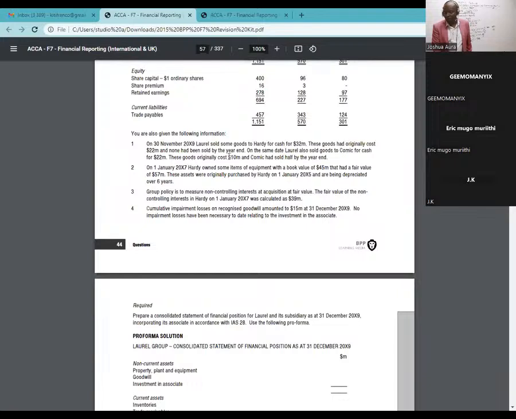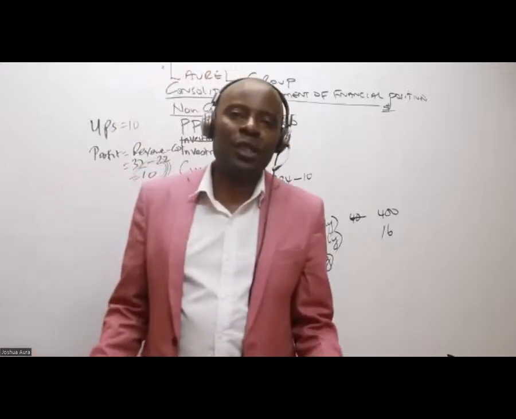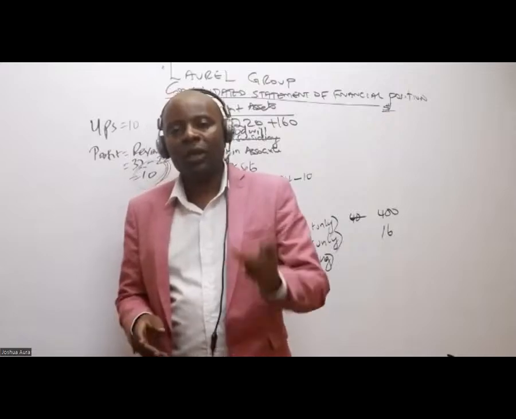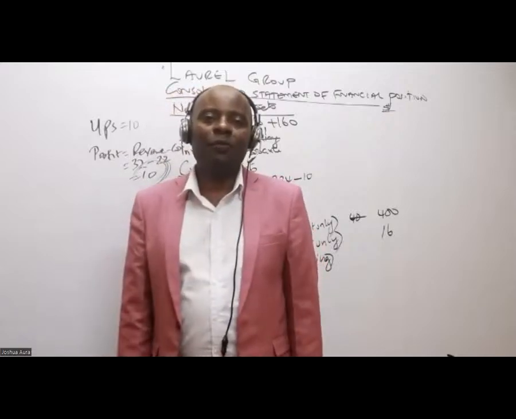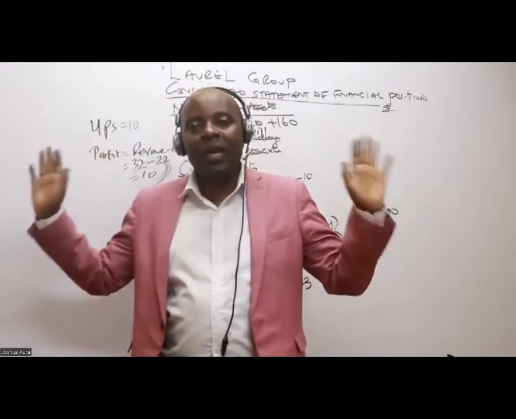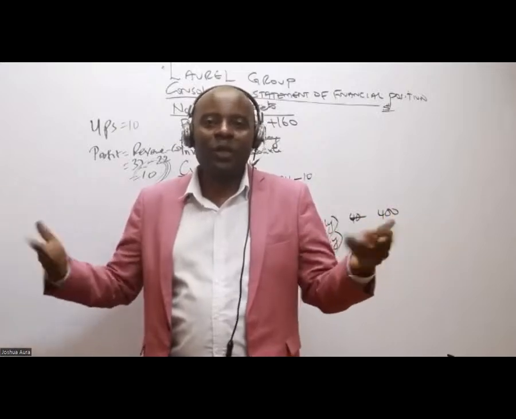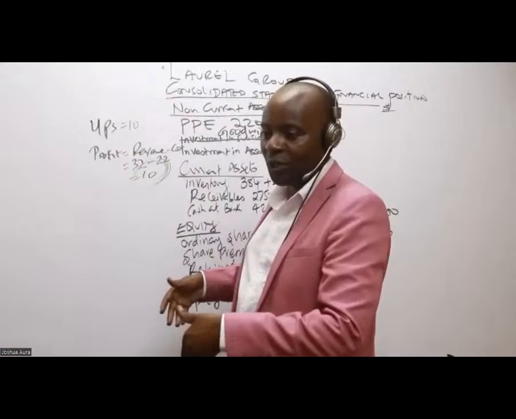These goods originally cost 10 million, and the associate had sold a half. I think this is where you're confusing. Half is for the associate. Now we are not doing anything for the associate in group consolidations. IFRS 10 tells us to consolidate only the parent and the subsidiary. For now, we are not touching associate at all. Even in an exam, chances are I'll not do the investment in associate. I'll not have that time. I just do the consolidation.